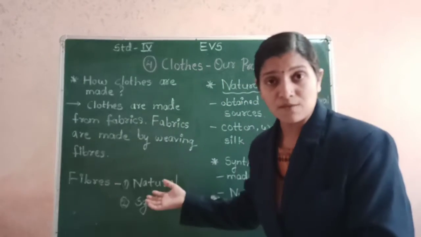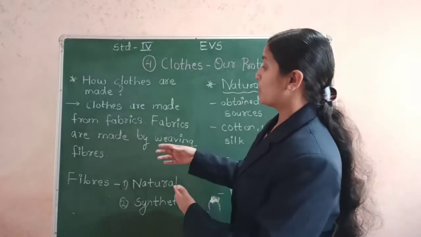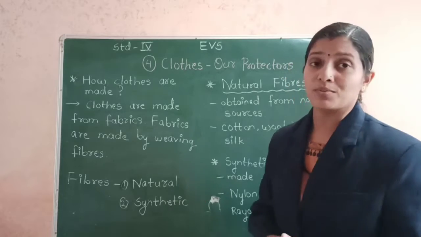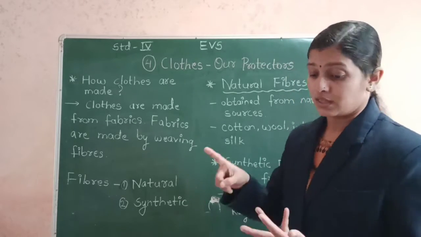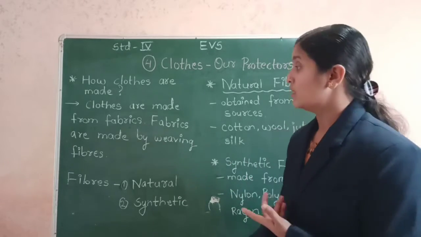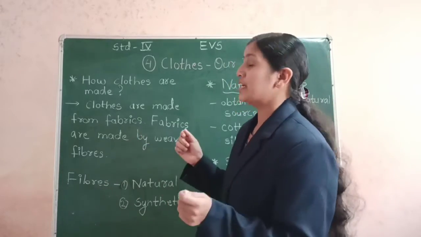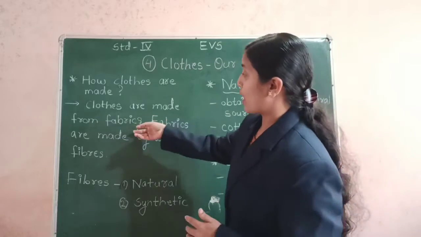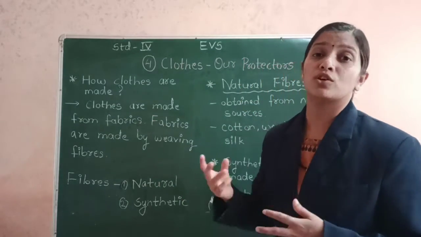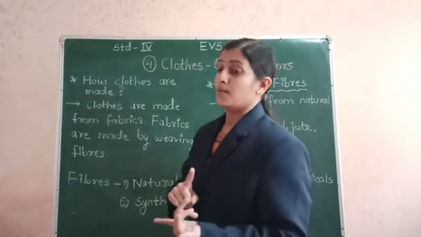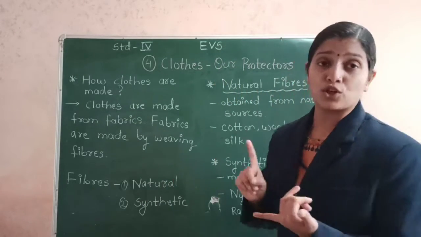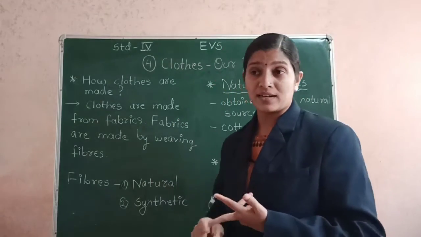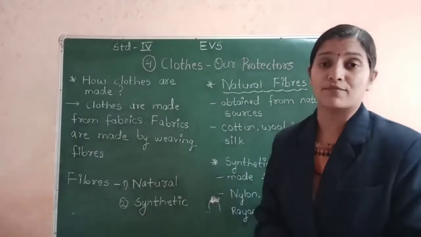And from this fabric that is obtained from the fibers of these natural forms, that is cotton, jute, wool and silk, fabrics are prepared by interlocking of the fibers, and then this fabric is used in stitching various types of clothes, maybe manufacturing of saris, stitching of shirts, pants, various types of dresses that we wear.